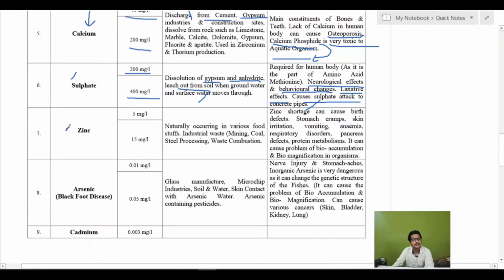Then the next is zinc. Zinc is actually an essential nutrient for the body, so it is required for the body. The limit is 5 mg per liter. Up to 5 mg per liter in water there will not be a problem, but more than 15 mg per liter is the limit for the cause for rejection.